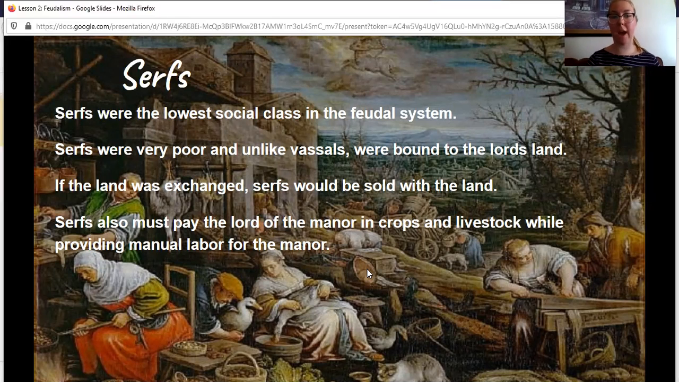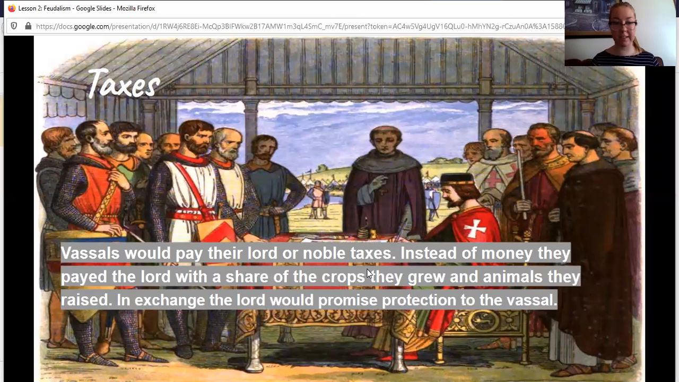So by having these vassals and these serfs on the lord's land, the lord doesn't have to take care of their animals. They don't have to worry about farming, because these people who they give a little bit of land to will do all the farming for them, and in return will pay them those crops. So taxes. Vassals would pay their lord or nobles taxes. Instead of money, they would pay the lord with a share of the crops they grew and animals that they raised. In exchange, the lord would promise protection for the vassals.